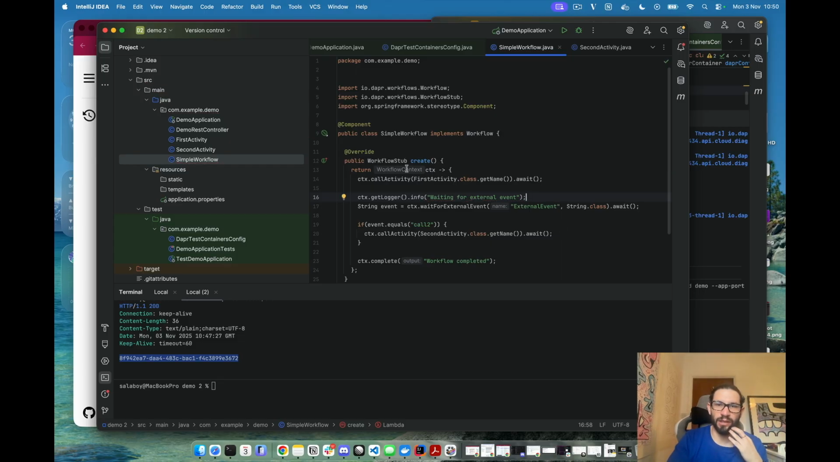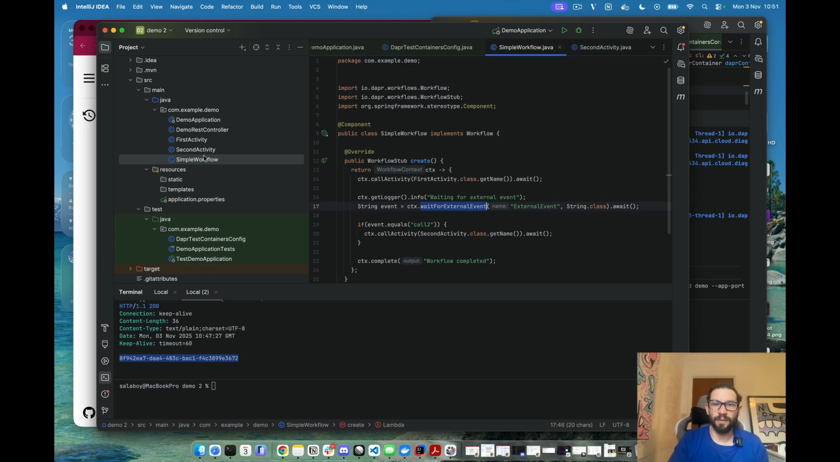So now the idea is I start the workflow, execute the first activity, then I wait for an external event. In this case, the event will be of type string. It can be any object that we want. And if we get the event, then we will evaluate the event payload. And if it's the string call to, we will execute the second call activity. The idea here, again, is just to demonstrate flow control inside your workflows and create different patterns. In this case, waiting for external events can be easily implemented with a single line.